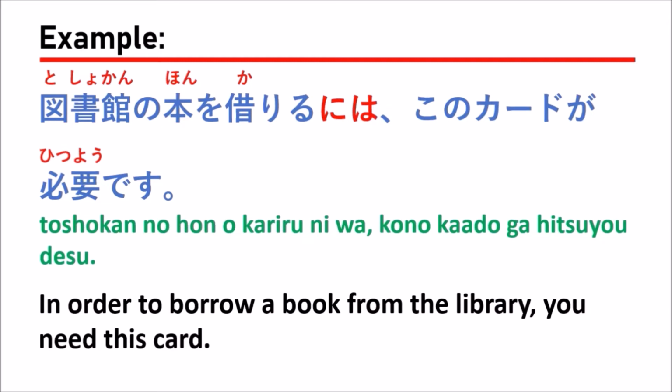In this sentence, the verb that they use with ni wa is kariru. Kariru means to borrow. Hon o kariru means to borrow a book. That means in order to borrow a book from the library, このカードが必要です。That means you need this card.